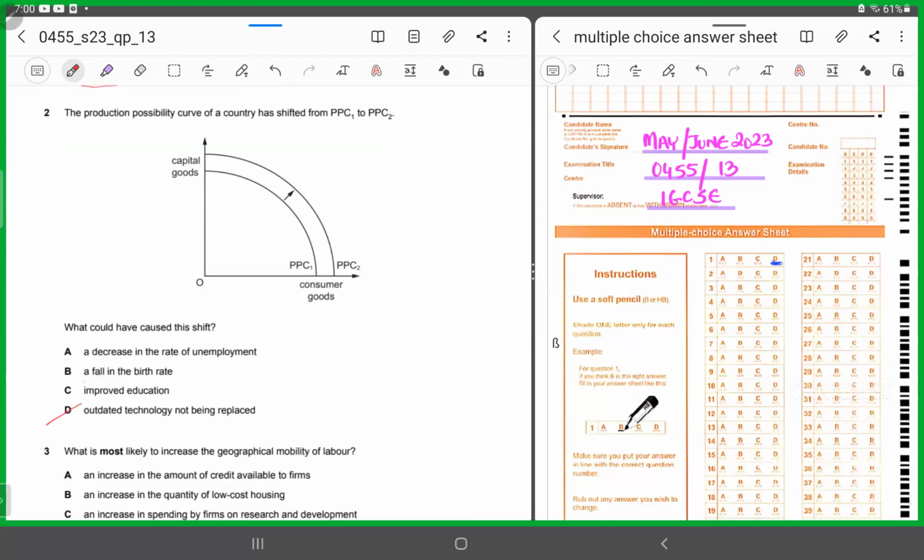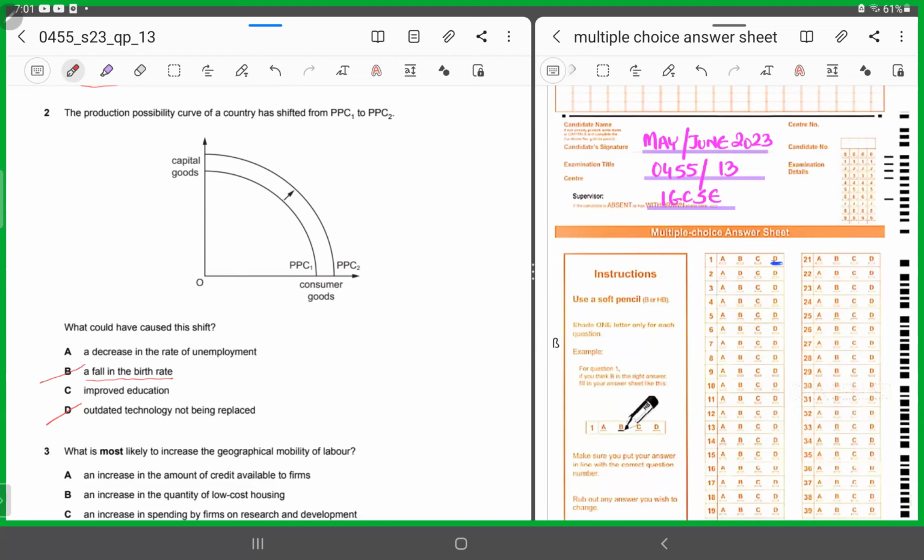B says a fall in the birth rate. Now, if there's a fall in the birth rate, the population is not going to expand. There's not an increase in the productive potential of the economy, not an increase in the resources available in the economy or the factors of production in the economy, on the quantity of the resources available. So the PPC will not shift, and you will chop it off.